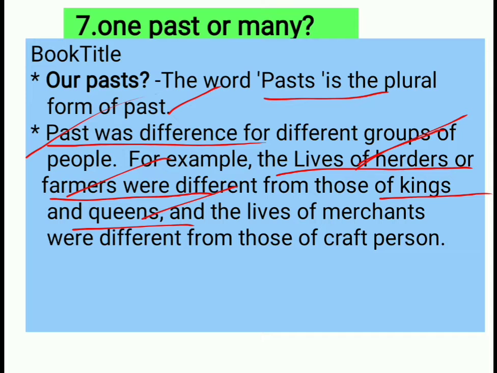One more example: the lives of merchants were different from those of craft persons. Merchants travel from different parts of our Indian subcontinent to sell their goods, but craft persons live in a particular place. They depend upon raw materials, and they sell their goods in the local market and so on. So everyone's life is very different from each other, so the historians or book writers gave the book the title Our Past.